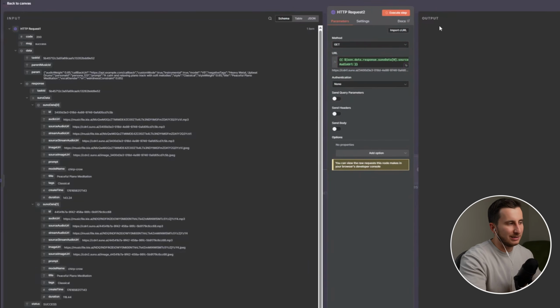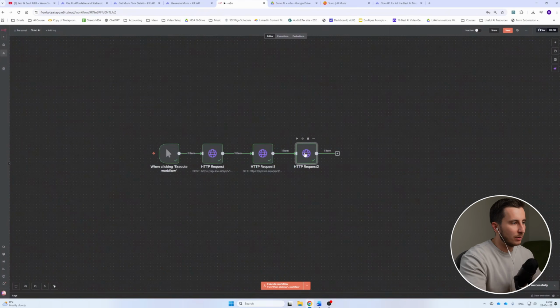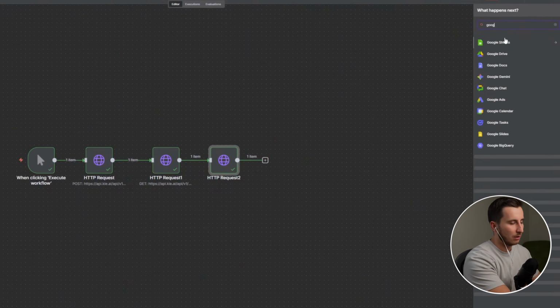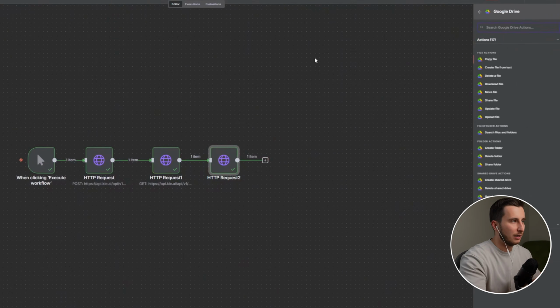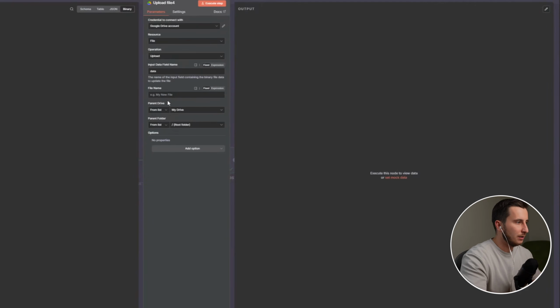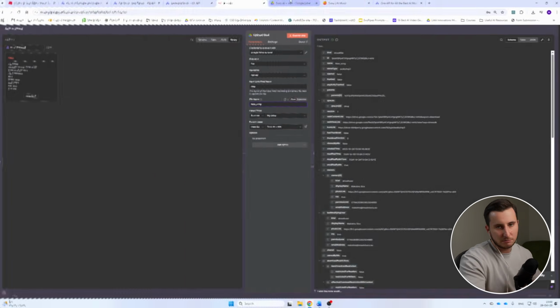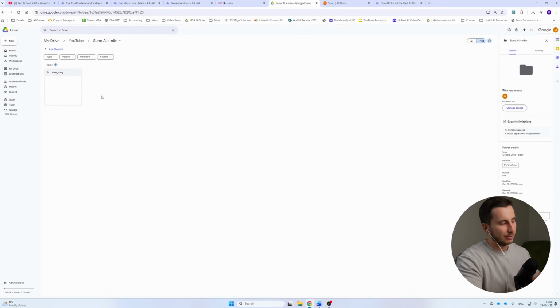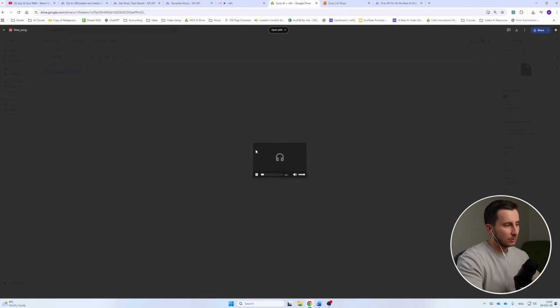And that's going to be in the data format. So let's see that. Okay, so once we have that, we can upload the song to our Google Drive, for example. And on the Google Drive, we'll be able to access that file. Let's upload a file and let's use this data. Let's name it "new song". And as the folder, let me go and select Suno API. So if I click this one right in here, the song with the name new song is going to be added to my Suno folder on my drive, so that I can play this song straight away from here. Okay, so this is a simple overview of how it works.